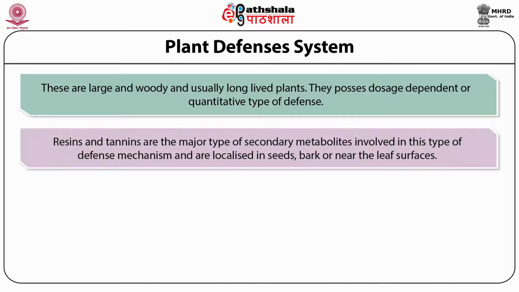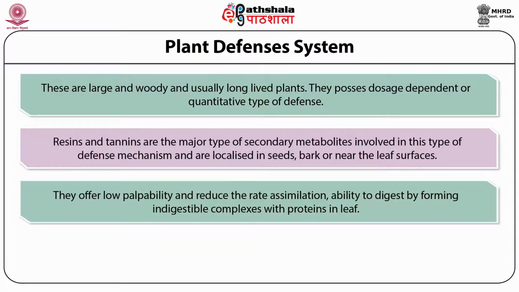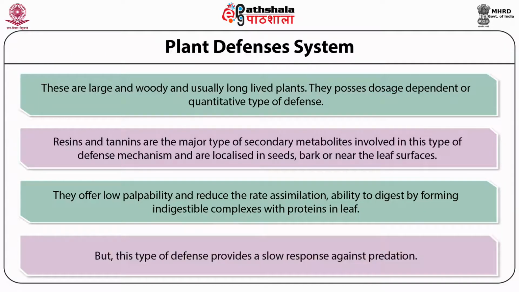Resins and tannins are the major secondary metabolites involved in this type of defense mechanism and are localized in seeds, bark, or near the leaf surfaces. They offer low palatability and reduce the rate of assimilation and the ability to digest by forming indigestible complexes with proteins in leaves. But this type of defense provides a slow response against predation.